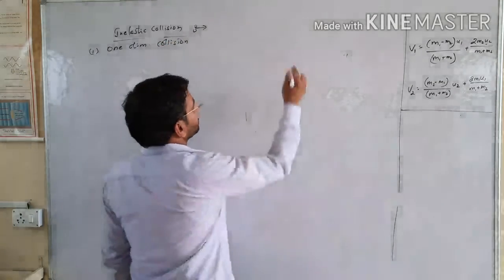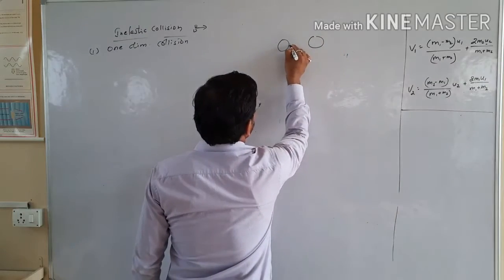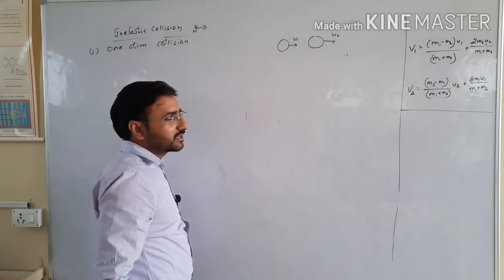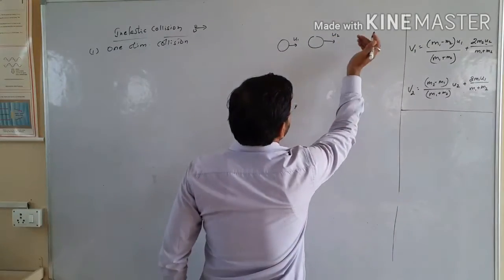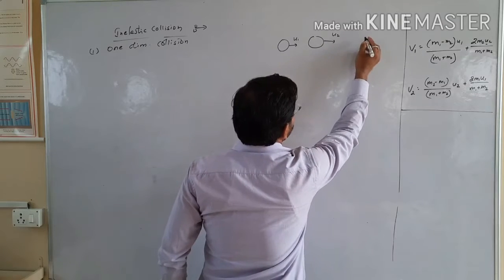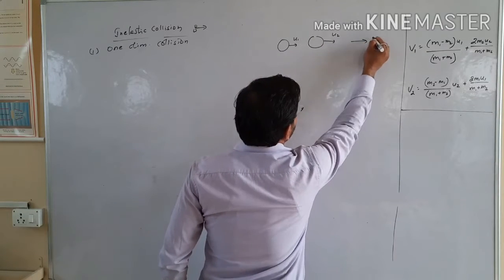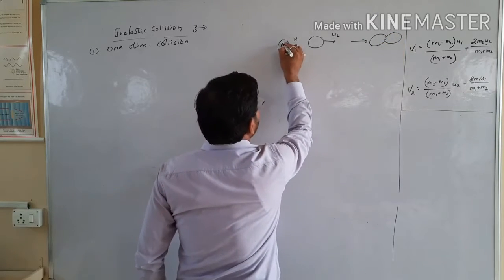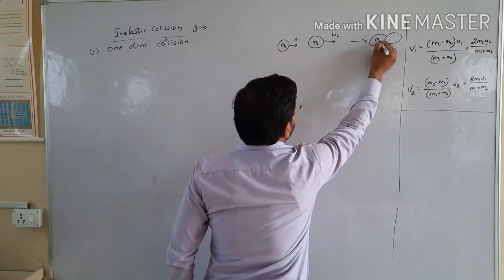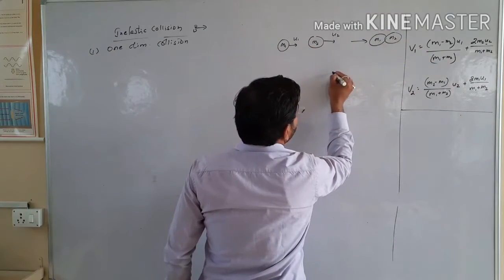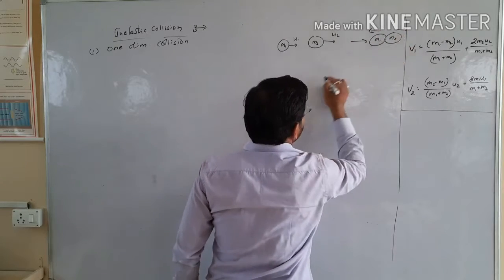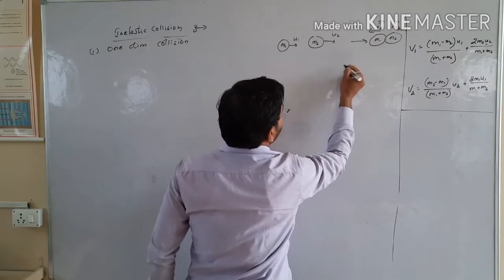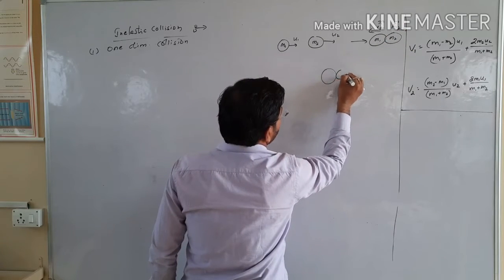when two bodies of mass m1 and m2 move with velocities u1 and u2. Here, in the special case, I will take u2 equal to 0. So initially, suppose this is the collision of masses m1 and m2; after collision they apply a force, and now after collision suppose they stick together.